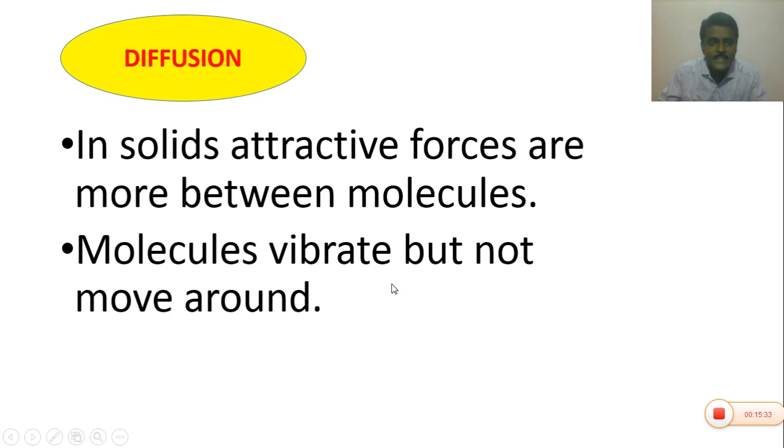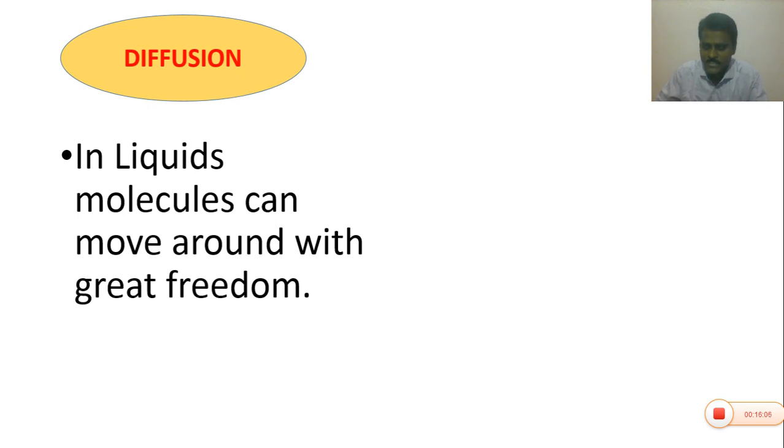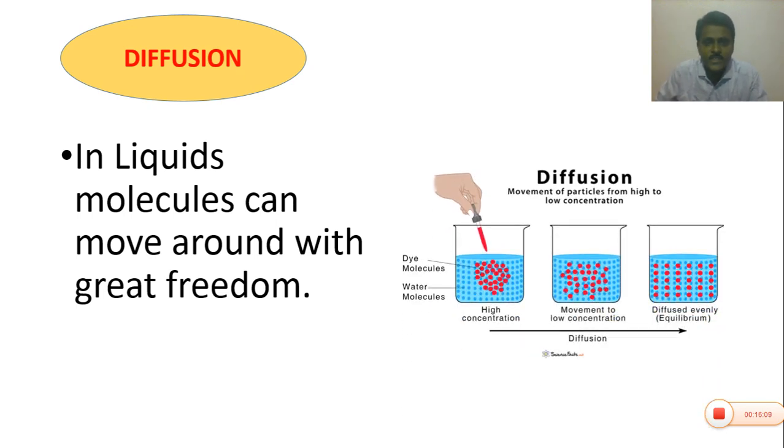So diffusion occurs in solids, liquids as well as in gases. In solids, attractive forces between the atoms or molecules are stronger, so molecules vibrate but do not move around. The movement of molecules cannot be seen in solid materials, but they can vibrate. In liquids, generally, the molecules can move around with greater freedom.